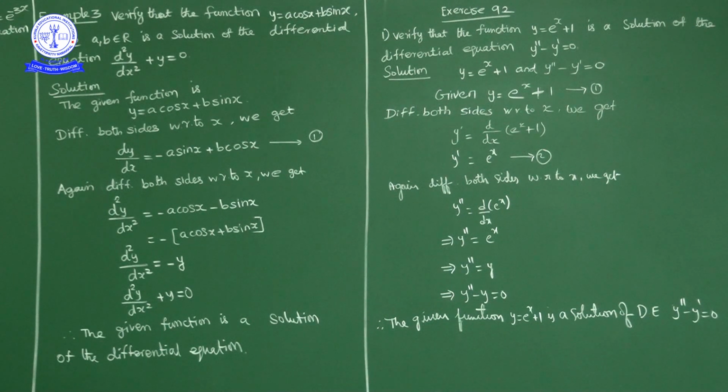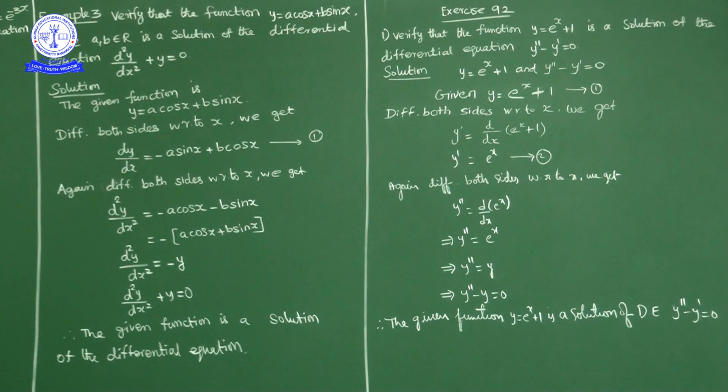Now again differentiate with respect to x. What will we get? Left hand side dy by dx derivative d square y by dx square is equal to minus a into sin x derivative cos x. So minus a cos x plus b into cos x derivative minus sin x. So minus a cos x minus b sin x. So minus common, minus of a cos x plus b sin x. A cos x plus b sin x is nothing but y. So d square y by dx square is equal to minus y. So d square y by dx square plus y is equal to 0.